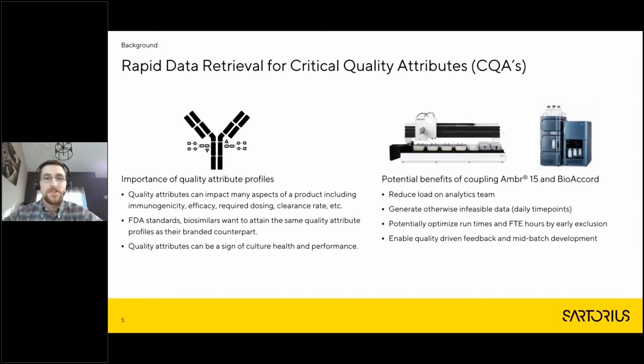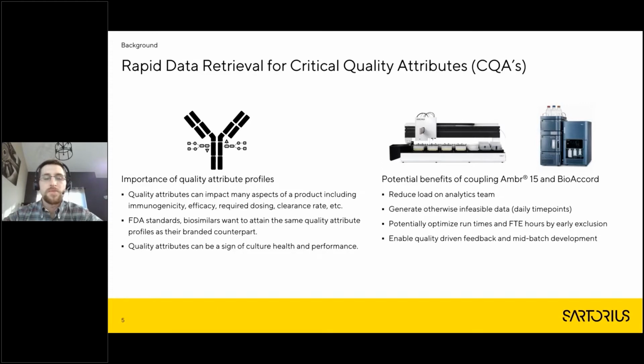With the current motif of sampling. So what we're proposing is coupling these two systems together and using it as a complement to analytics. So not necessarily replacing analytics at all, actually developing with them and using it as a supplement, something that we can use as a screening tool in the upstream lab to get these rough sample measurements that we normally otherwise wouldn't be able to get.